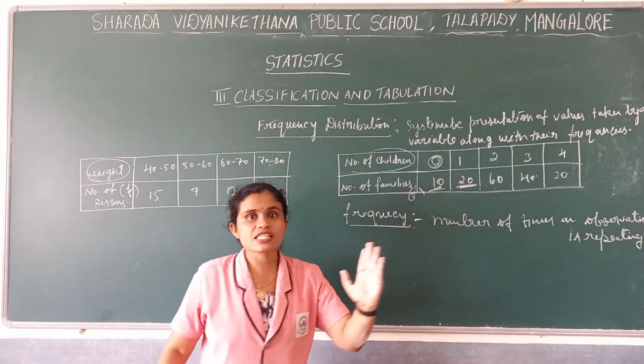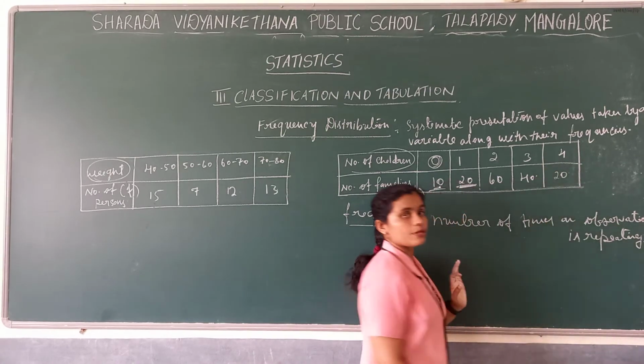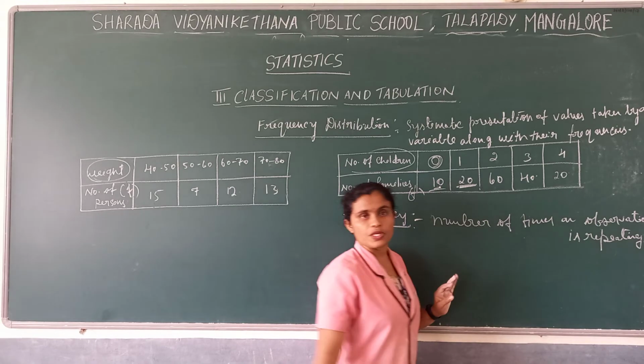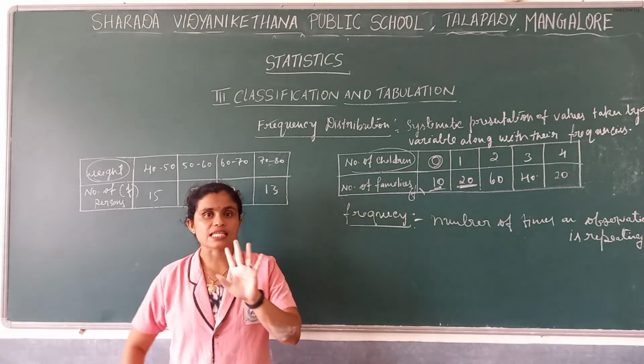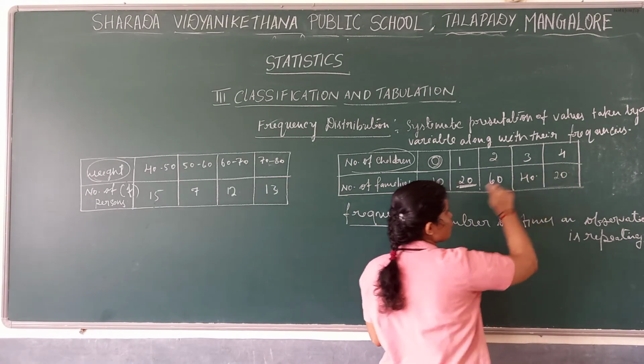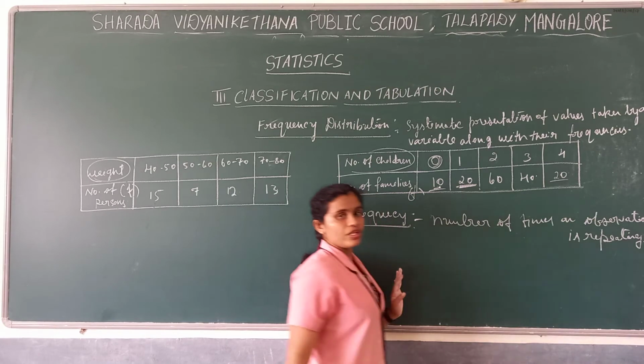This variable, how many times does it repeat? 60 times. 60 families have 2 children. This 3, how many times does it repeat? 40 times. 4, how many times does it repeat? 20 times. 20 families have 4 children. So the number of times an observation repeats, we call it frequency.